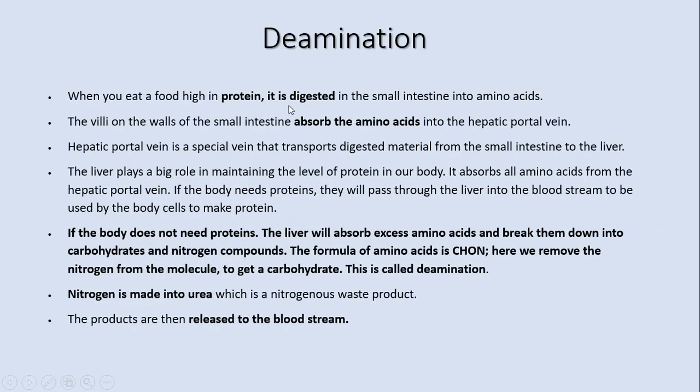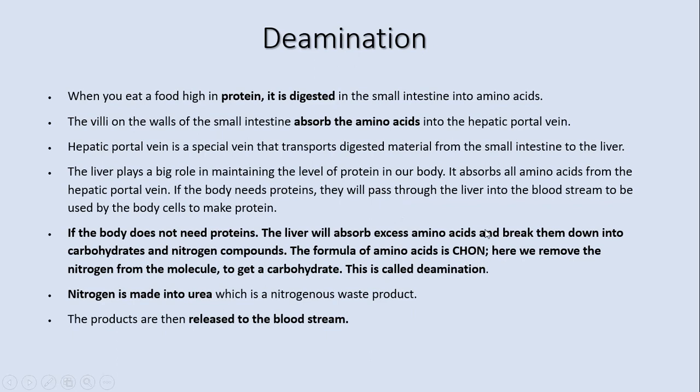Let's remind you about the deamination process. When you have excess amino acids, when you eat food high in protein, once the proteins are digested they become amino acids, and once they are absorbed by the blood, they go through the hepatic portal vein into the liver. Here the liver plays its role. It deaminates the excess amino acids. As we know, amino acids are CHON, made up of carbon, hydrogen, oxygen, and nitrogen at least.